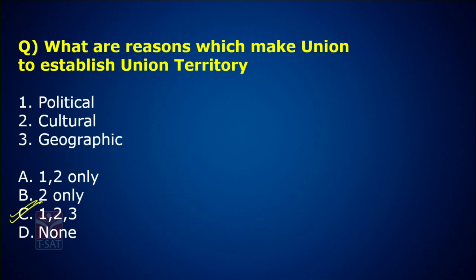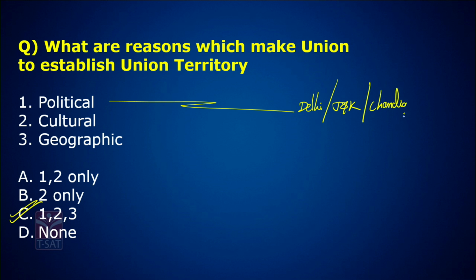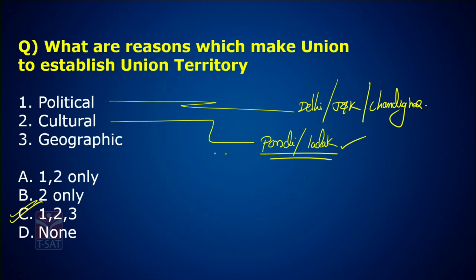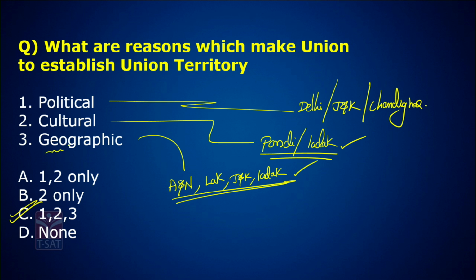Answer is C. See, political reason examples are Delhi, Jammu and Kashmir, Chandigarh, etc. Cultural reasons, Pondicherry, Ladakh Buddhism. Geographical regions, Andaman Nicobar Islands, Lakshadweep Islands, you have Jammu and Kashmir again, Ladakh, because of the internationally disputed regions, geography, you establish these as union territories. So the answer is C.